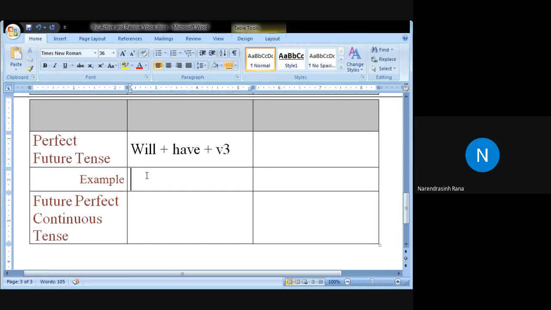Umang, your sentence is correct. Sahil, I will have bought V3 a book. Very good. Sahil understood now. Now Radhika, I will have to grow a tree.